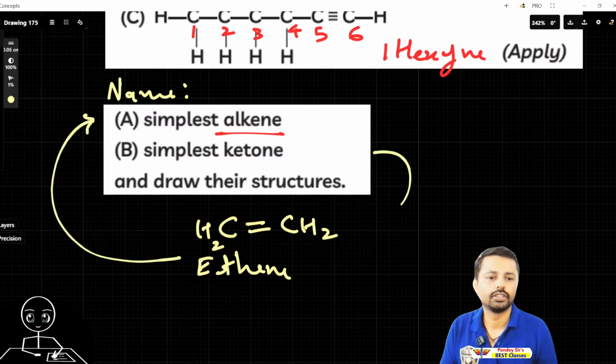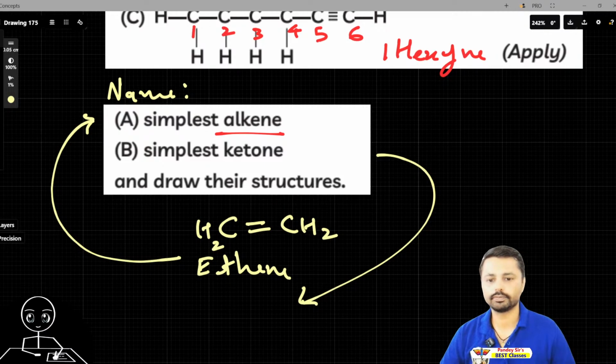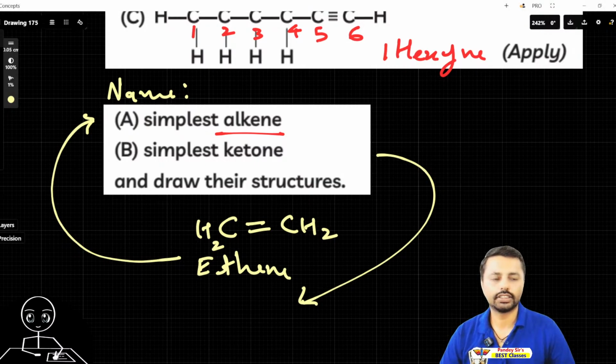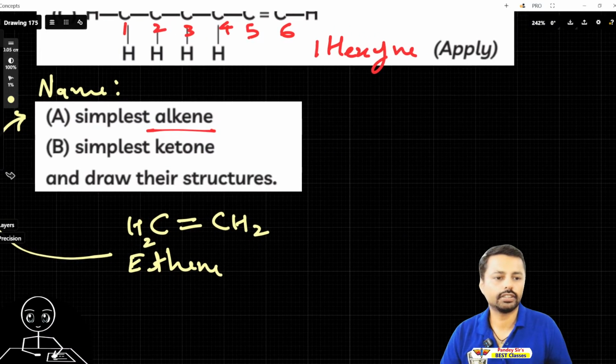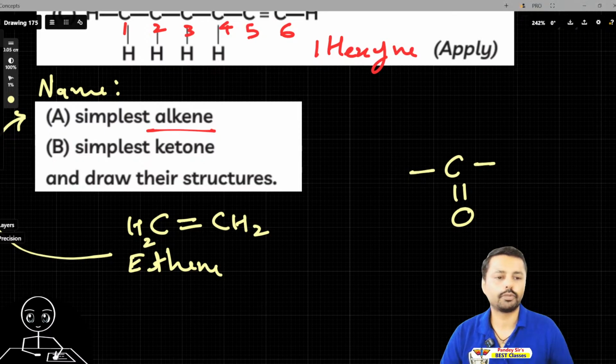And the simplest ketone, try to think of the simplest ketone. We'll do the structure as well, so don't worry about that. Ketone has this C double bond O functional group. This functional group is in the ketone, the simplest ketone. So that should be propanone.